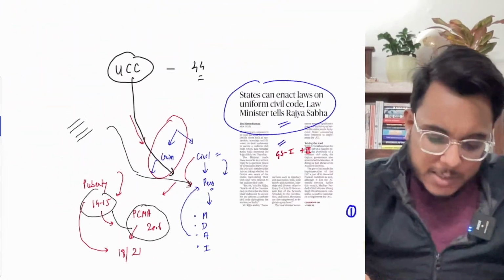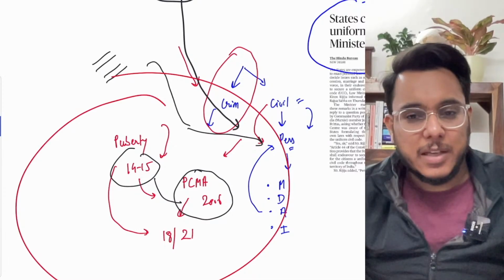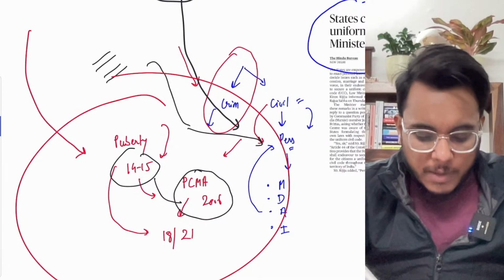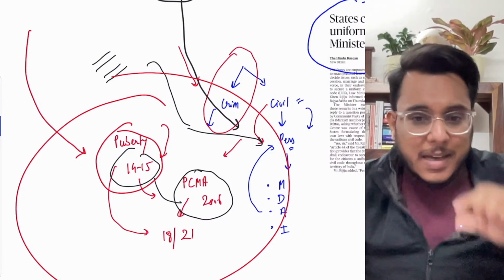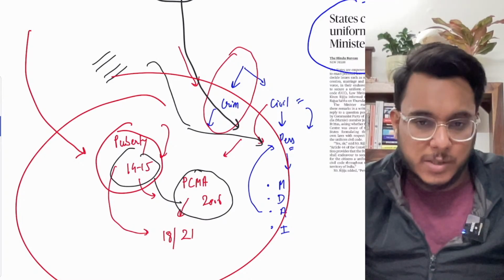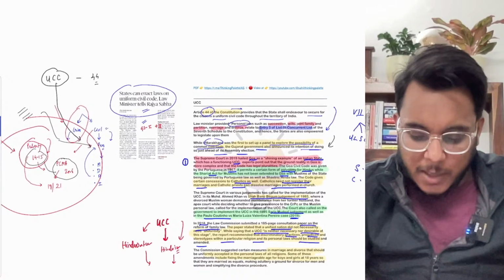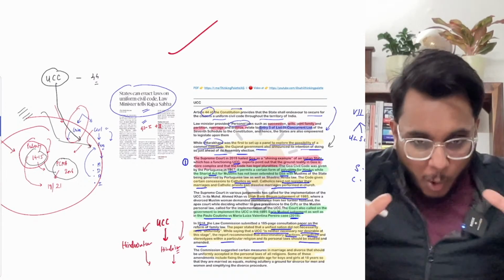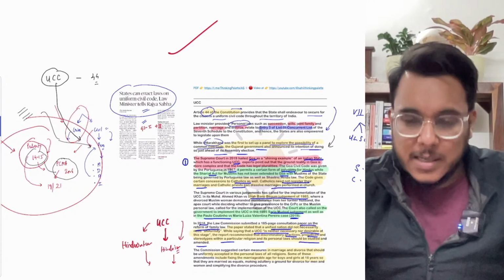For example, if you remember, when we talk about the marriageable age for girls in the Islamic community, they can marry at around the time of puberty. This is one provision that can be amended. The provision with respect to divorce can be amended, and all such kind of things. Okay, so this is all about this particular matter, and holistically we have discussed it. I hope you have understood it, and now we'll move to the next article.